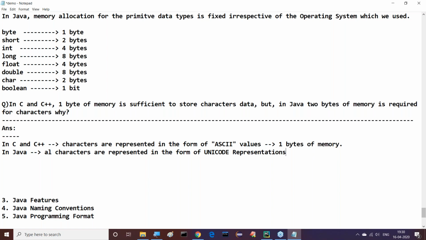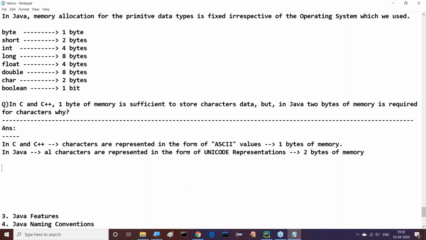To store any Unicode value, 2 bytes of memory are required. In the case of C and C++, the character set is ASCII, so 1 byte of memory is sufficient. In the case of Java, the character set is Unicode, so to store any Unicode value, we require 2 bytes of memory.